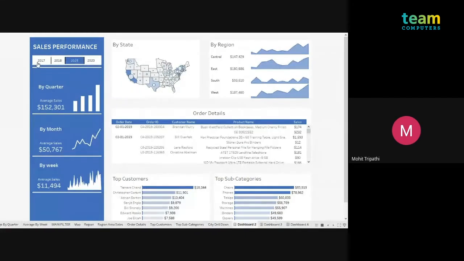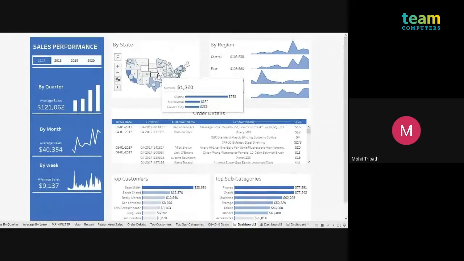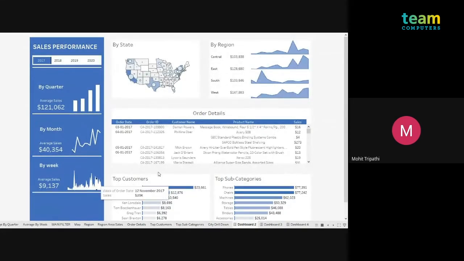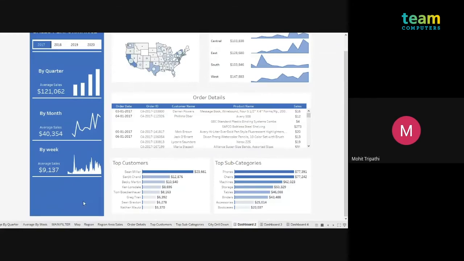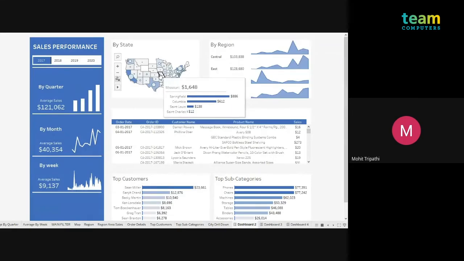It looks good, because sometimes I have seen the faded version. This is one of the good requirements. So this is how you can create a dashboard. You can also put buttons and more according to the requirements, and these are the interactivity options. You can put the remaining information in the tooltip. You can use the sheet as a filter, or you can use the dashboard actions. So now this is from my side.